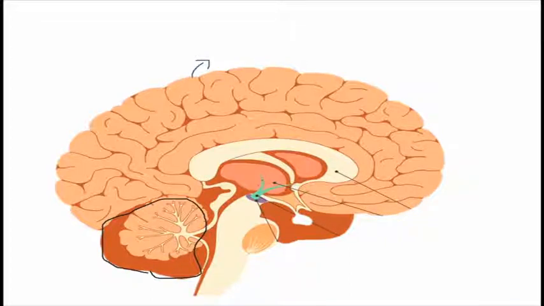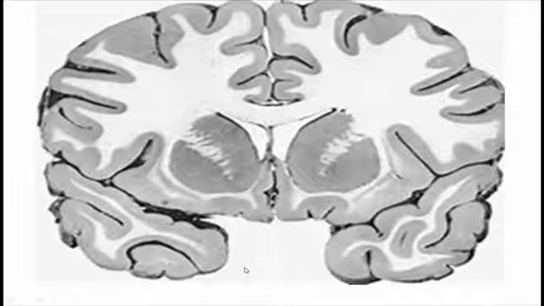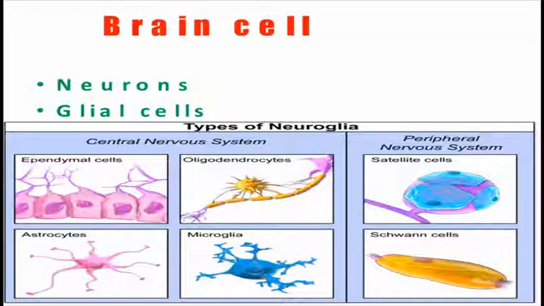And this portion which you can see here is called the diencephalon. Now, the white matter and gray matter, as I told you, this is the gray matter and this is the white matter.